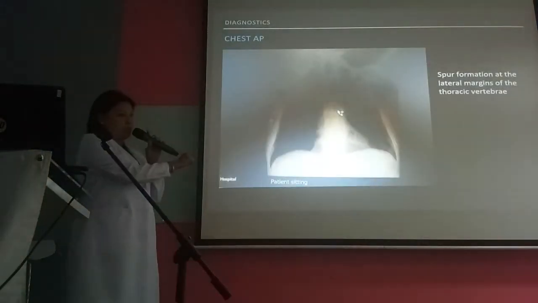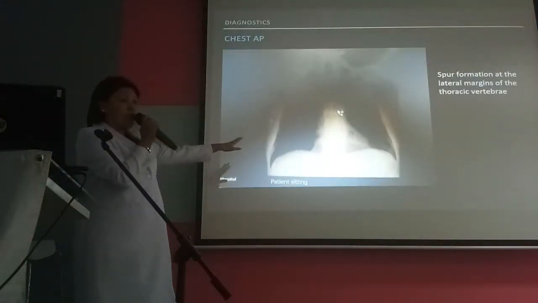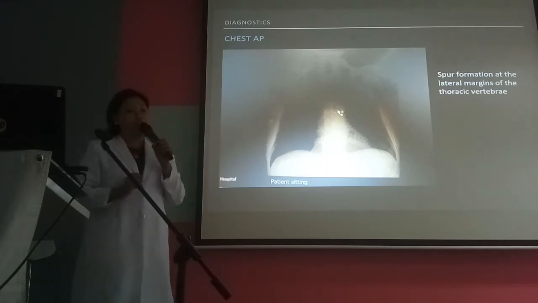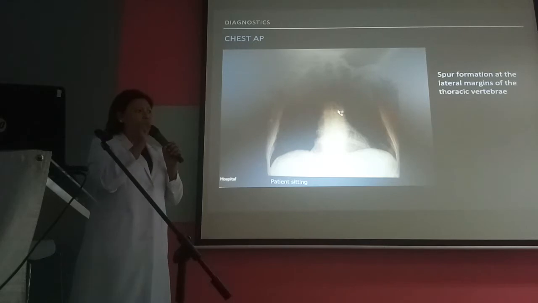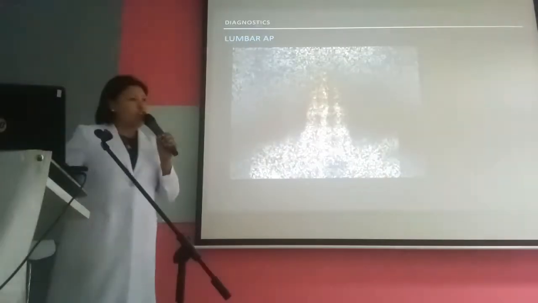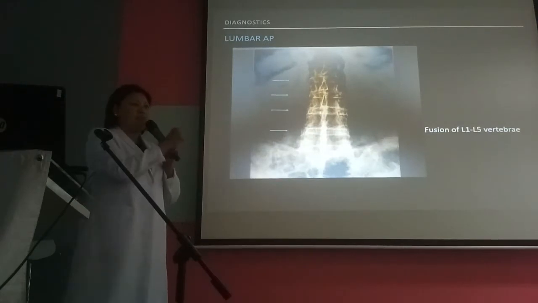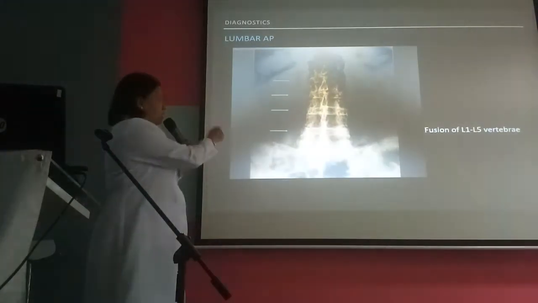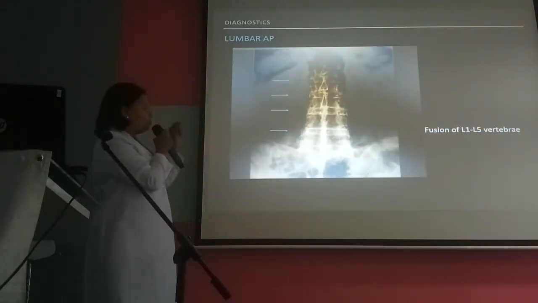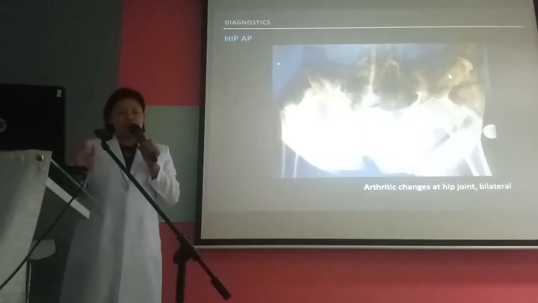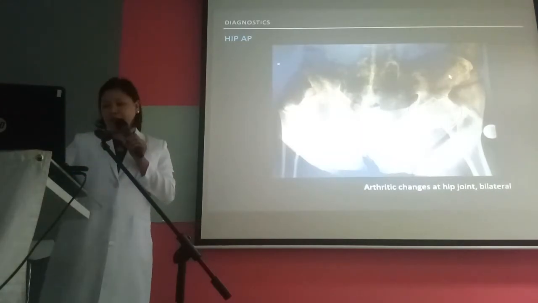What I wanted to show in this picture here, although not clearly seen because of the view of the x-ray, is a spur formation at the lateral margins of the thoracic vertebrae, and this is very much consistent with the diagnosis of ankylosing spondylitis. So much so is the next picture. This gives us a picture of the classic bamboo spine of ankylosing spondylitis. Seen in this patient's radiograph, we see here fusion from L1 to L5. This just shows us the arthritic changes, which is expected because of the arthritis.